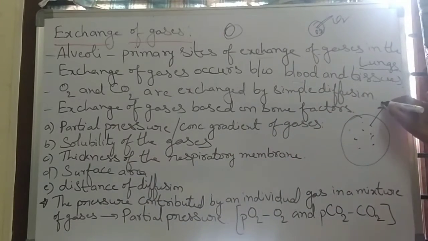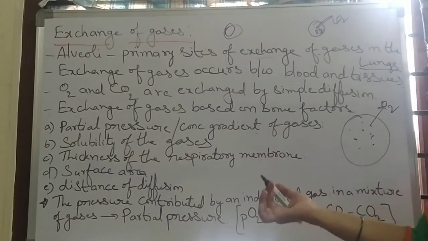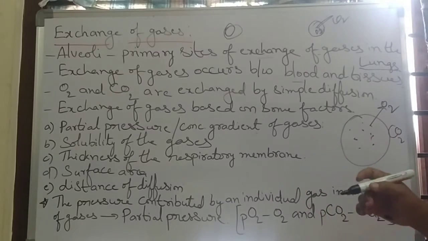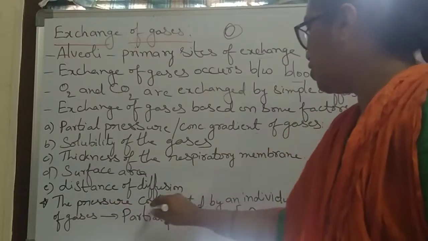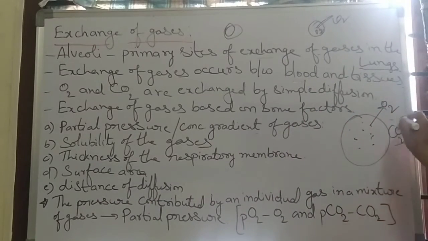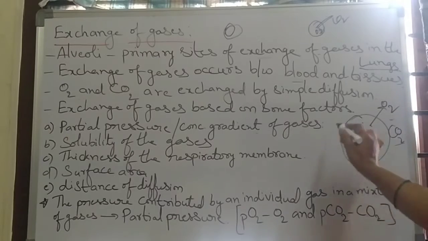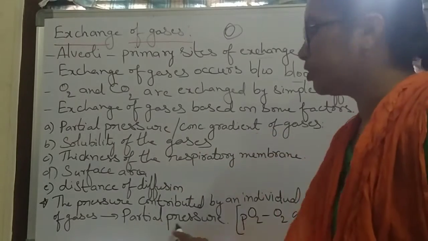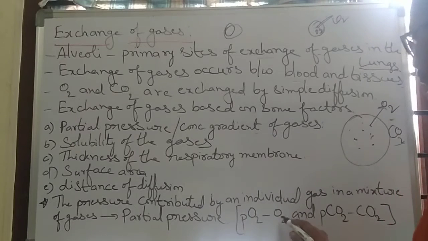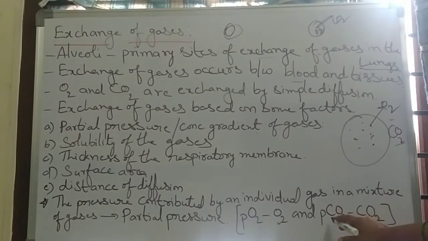Oxygen has a different partial pressure and carbon dioxide has a different partial pressure. It is written as PO2 for oxygen and PCO2 for carbon dioxide.